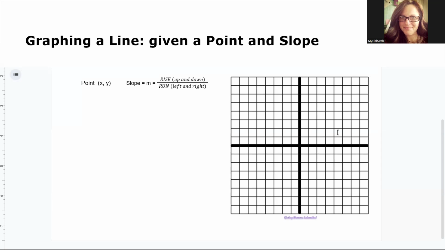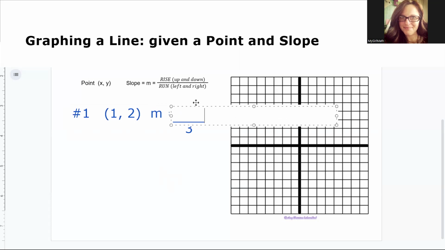Welcome to our session on graphing a line given a point and a slope. We'll walk through a few examples. Number one, given the point (1, 2) and the slope m. In mathematics, we use the variable m to represent slope, and our slope is going to be 4/3. We're going to graph this line described by this point (1, 2) and the slope 4/3.